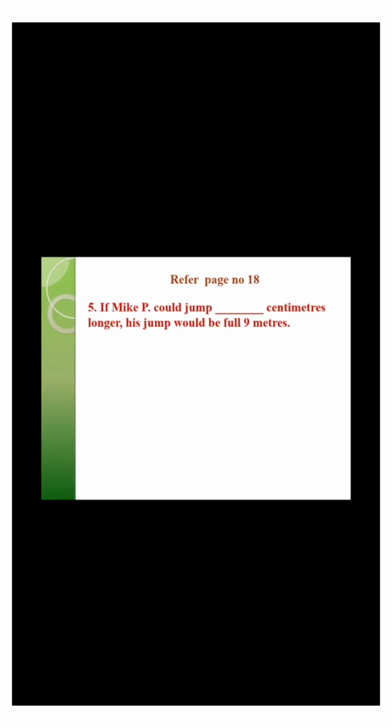Students, here you can see: if Mike P could jump dash centimeters longer, his jump would be a full 9 meters. So, let's find out how many centimeters Mike P needs to reach a 9 meter distance. Well, we know that 1 meter is equal to 100 centimeters. The jump of Mike P is 8 meters and 95 centimeters.